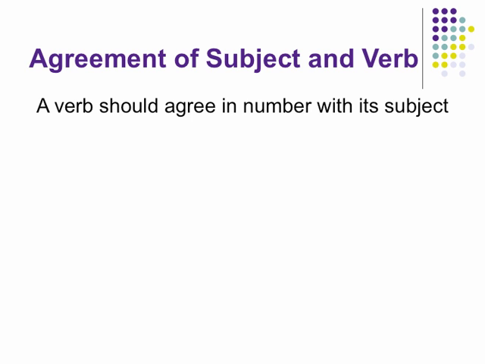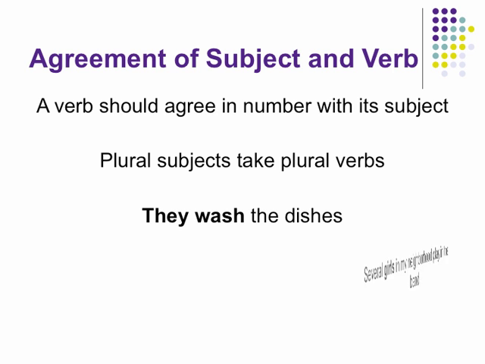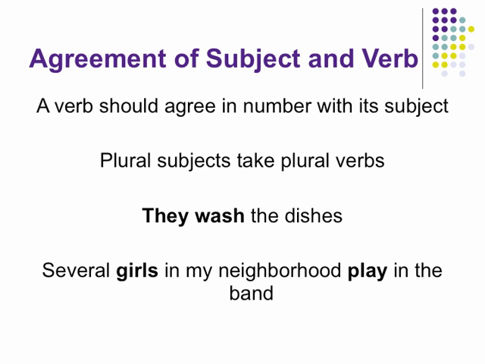Now remember, a verb also has to agree in number with its subject when it's plural as well. So plural subjects also take plural verbs. They wash the dishes. I'm talking about more than one person here. So instead of washes for a singular, we now replace that with wash, which is the plural version of the verb. They wash the dishes. Several girls in my neighborhood play in the band. In this case, we're talking about more than one girl, so we use the plural verb play. In the last example, we were only talking about one girl, so we use the singular verb plays.